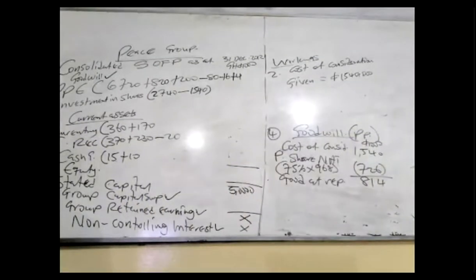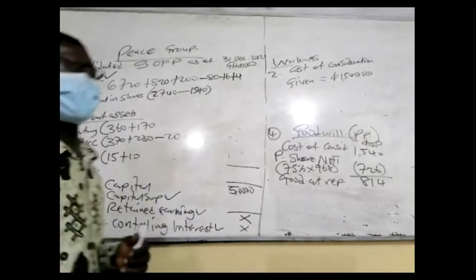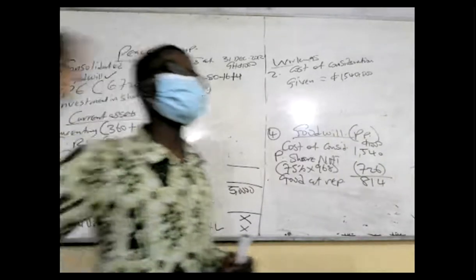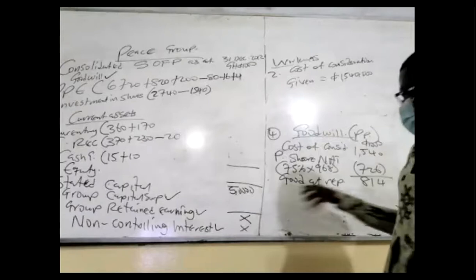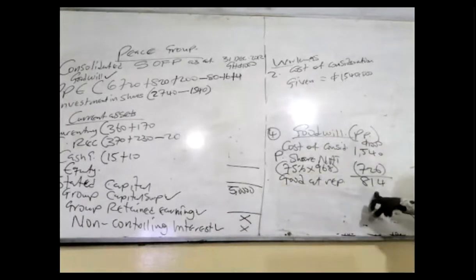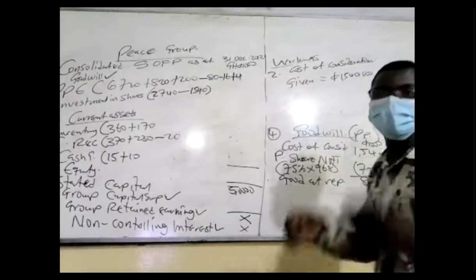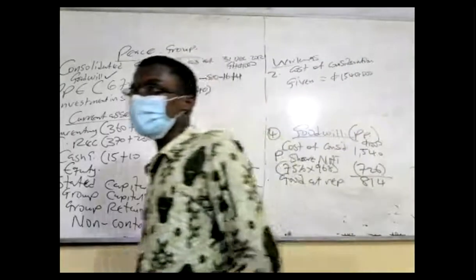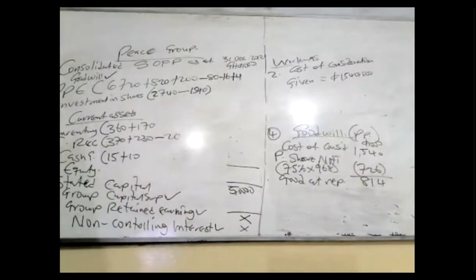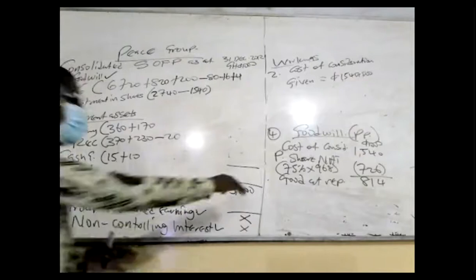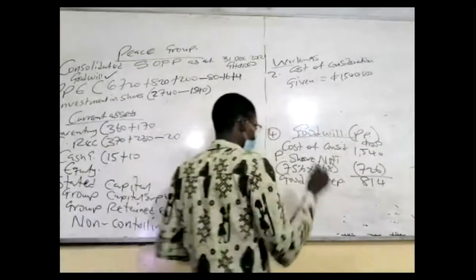Then check the last word. If the examiner says goodwill at the date of acquisition, if you get here, end it. That's all. Don't continue again. Even if there's impairment, the examiner has instructed you to calculate the goodwill at acquisition. And that one is just this one.